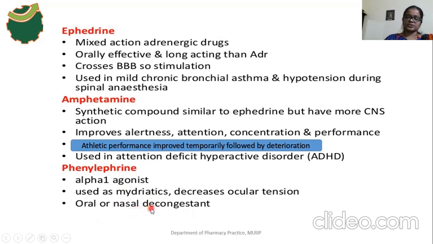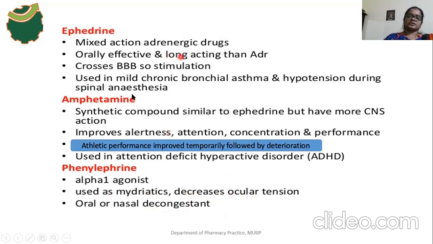The drug is used to relieve nasal congestion, especially in the upper respiratory tract. The drug is also used for its mydriatic effect, meaning dilation of the pupil. It decreases intraocular tension by constricting the ciliary blood vessels. By constricting the ciliary blood vessels, there is a decrease in what? Intraocular tension. The drug has a long duration of action, that is 4 to 6 hours.